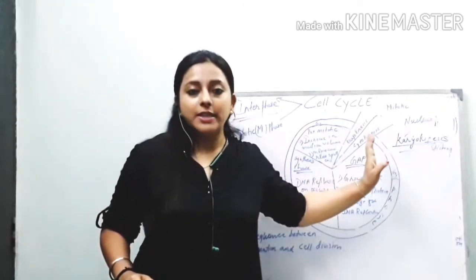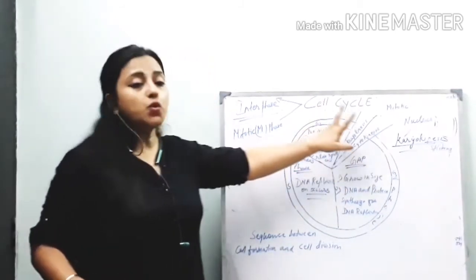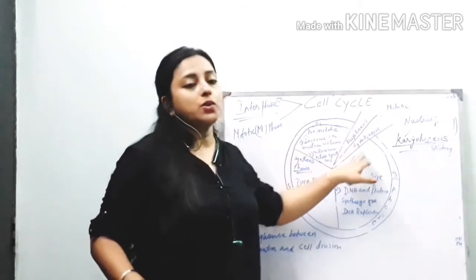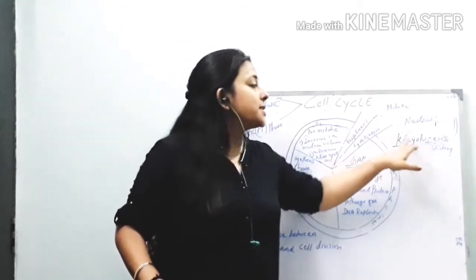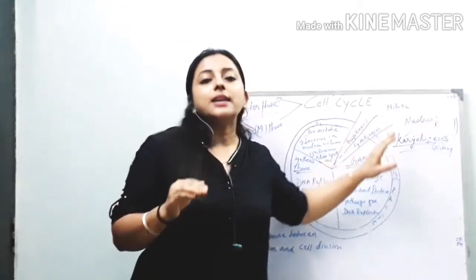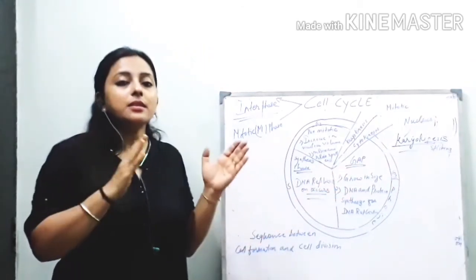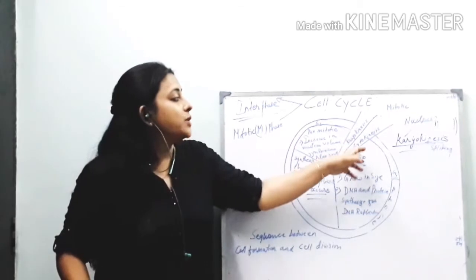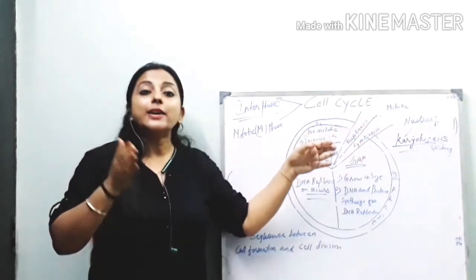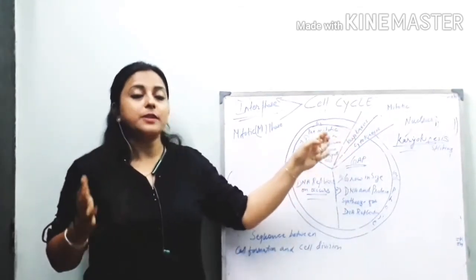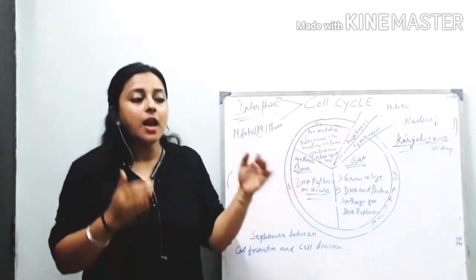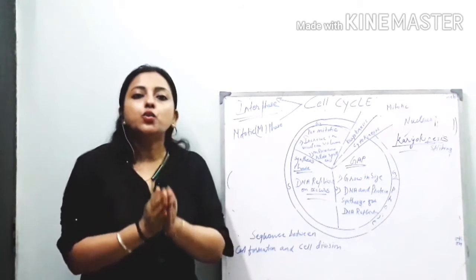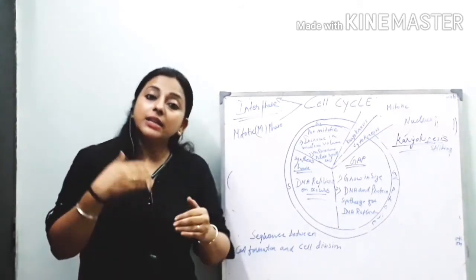Now the mitotic phase. It has two aspects or two phases, karyokinesis and cytokinesis. Karyo means nucleus and kinesis means division. That means division of the nucleus takes place, and after that cytokinesis, that means division of cytoplasm. Cyto means cytoplasm. Division of cytoplasm takes place. This is the last phase of cell division, and finally two daughter cells are formed.